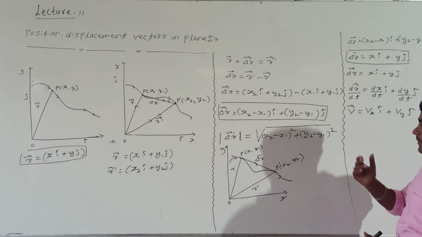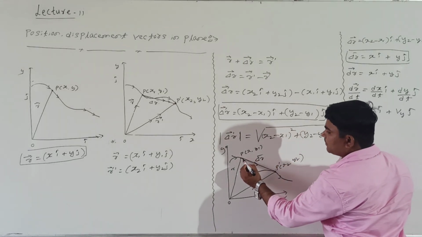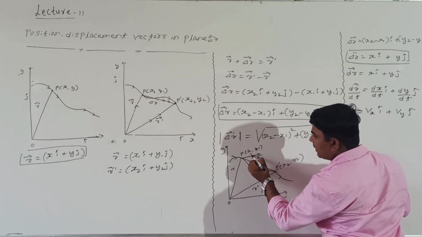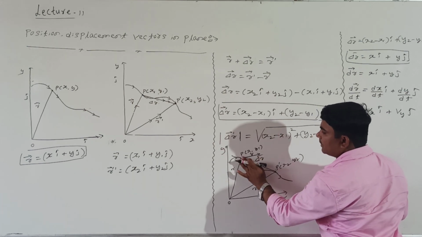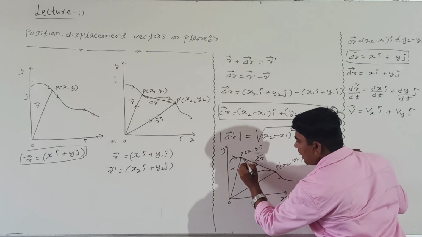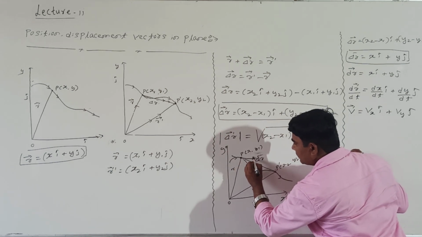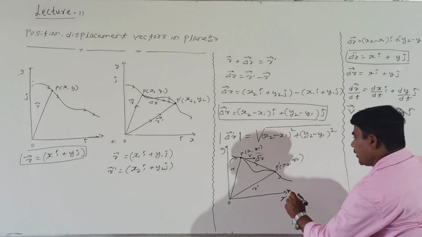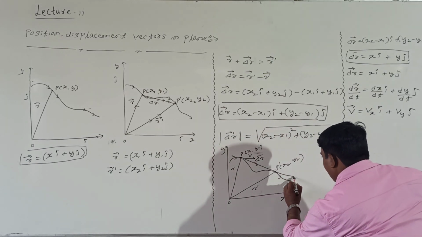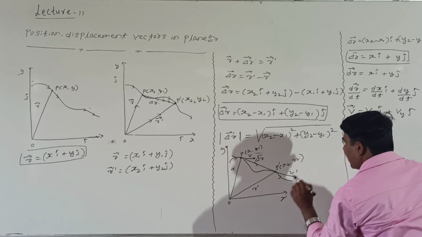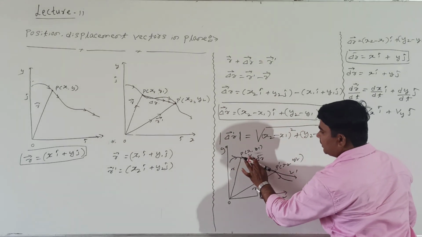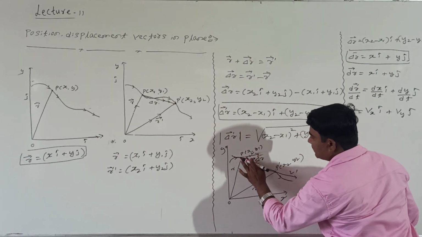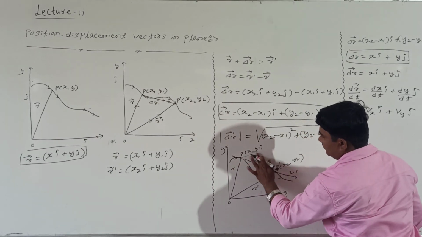See students, at this point the velocity of the body I will take as v. At this point, if we draw the tangent line, this represents velocity v. Similarly, at this point if we draw the tangent line, this gives the velocity v dash.